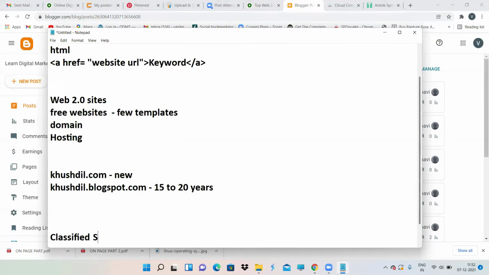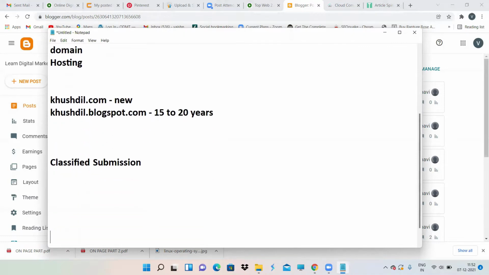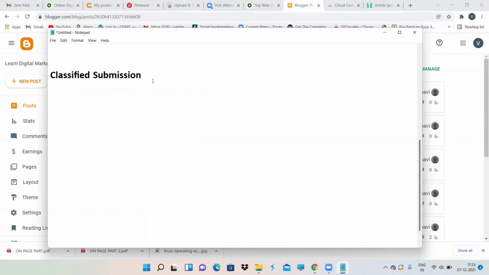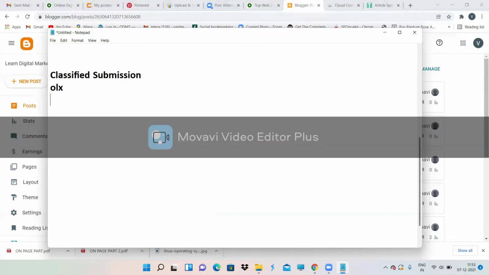Then comes classified submission. You will not get a backlink with classified submission. But with the help of classified submission, you'll get a good amount of leads and brand awareness. Classified submission is just like OLX. What do people generally do on OLX? They sell whatever they want to sell, like a laptop. That means they are advertising their product, they're just promoting their product.